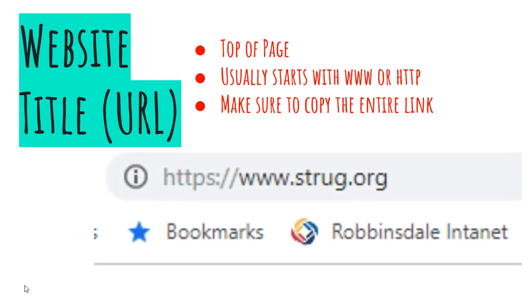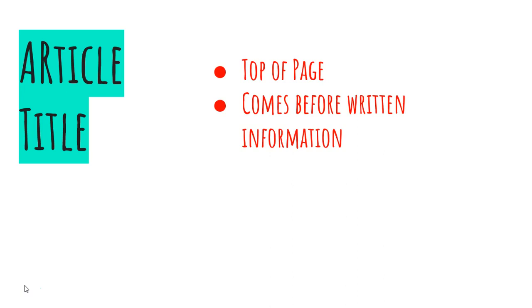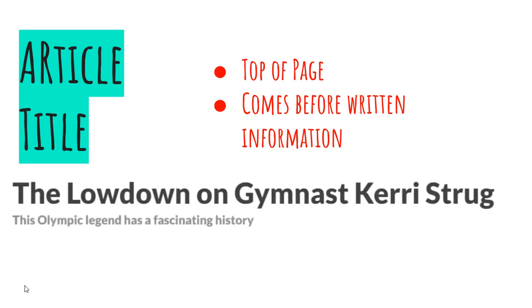If you look at this search, I have noted what the entire URL is. Sometimes URLs are short, sometimes they are very long. It is important to get all of the information included. What about the article title? Well, this is usually found at the top of the page, and it comes before the written information. The title that I used on one of my articles was The Lowdown on Gymnast Carrie Strug. It was found right before the author went into the information they found about Carrie Strug.